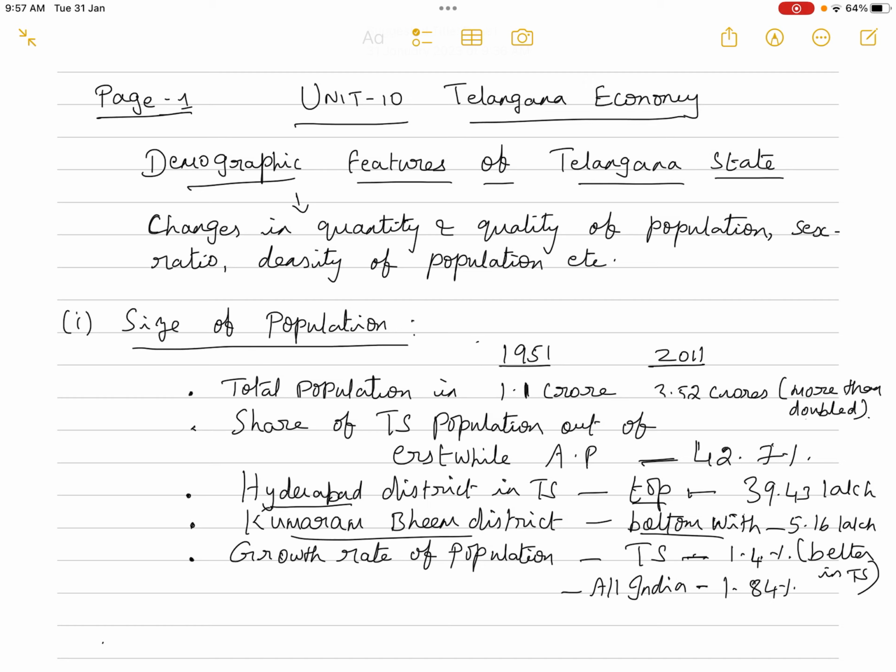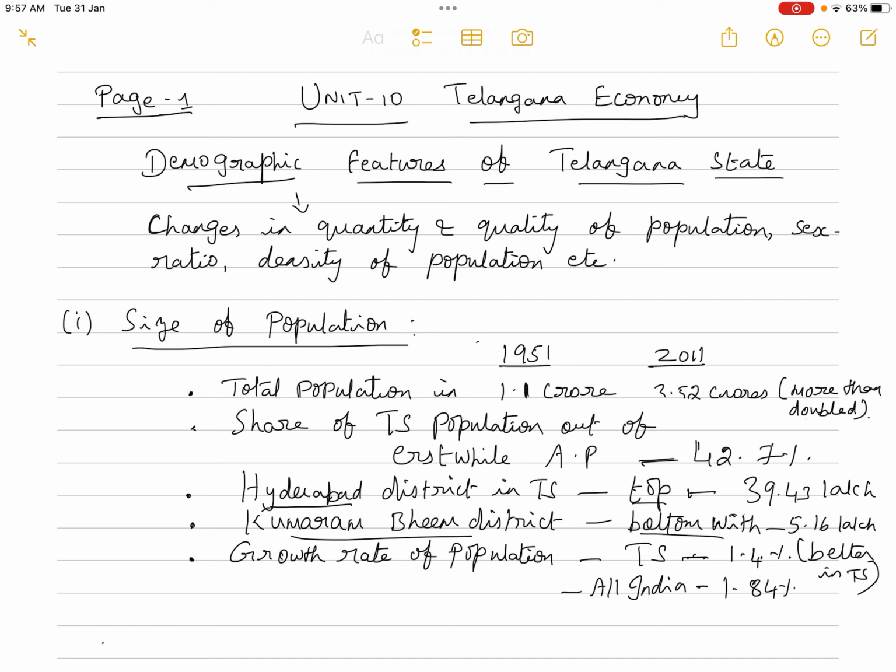And apart from that, there are the changes happening in other demographic features, that is sex ratio, the number of females per males, what is the density of population, what is the extent of child population, etc. So all these things are called the demographic features. And for your information, the study of population is known as demographic studies. Now let us check out what are all the demographic features or the changes that were happening in the area of population in the state of Telangana.